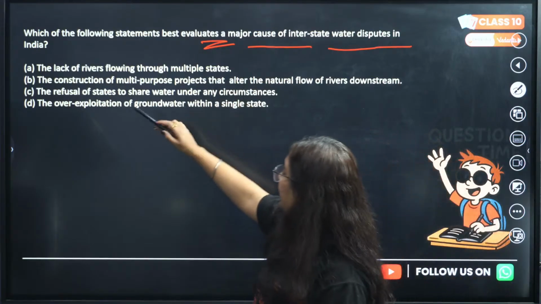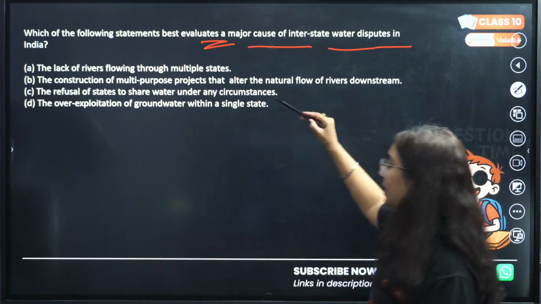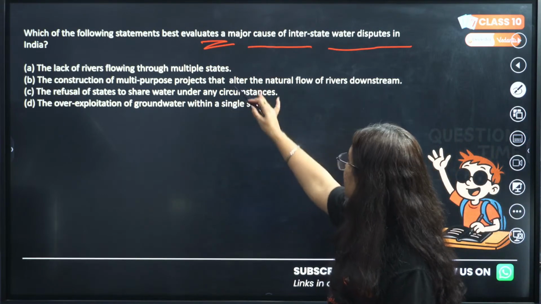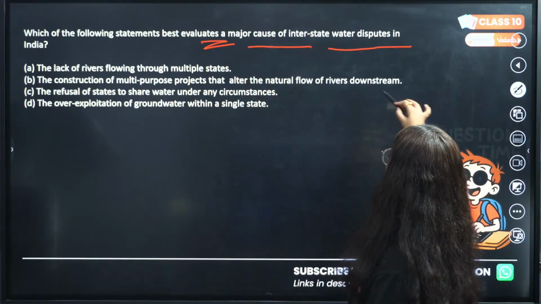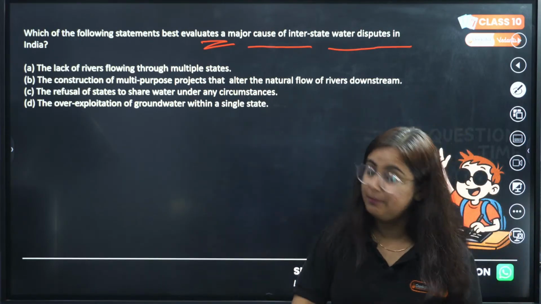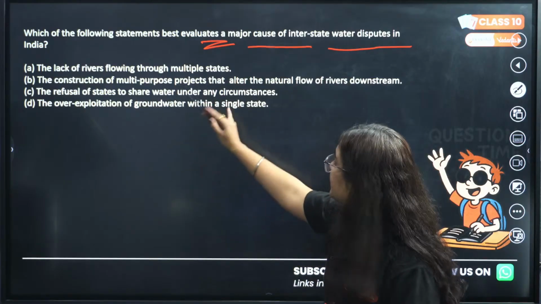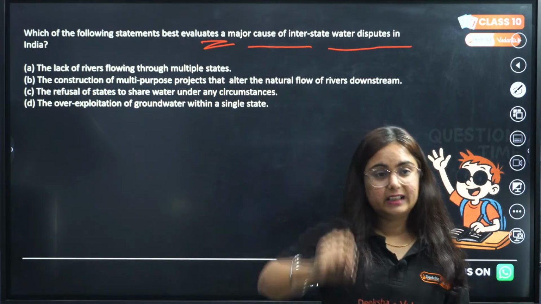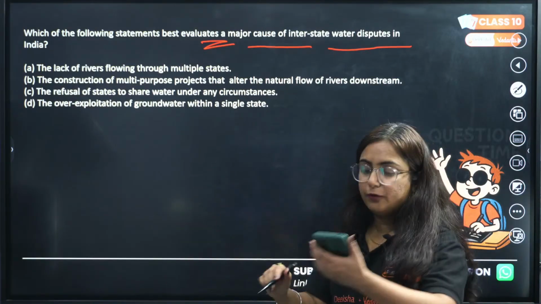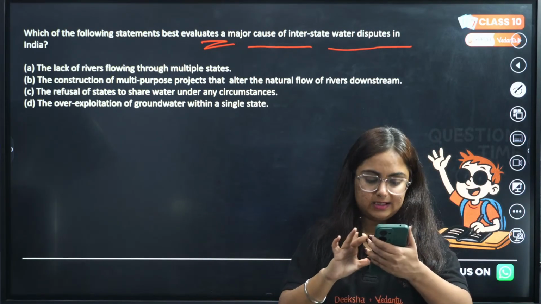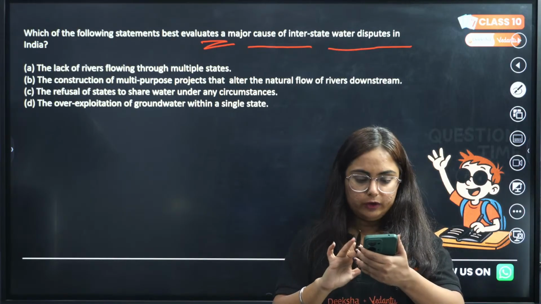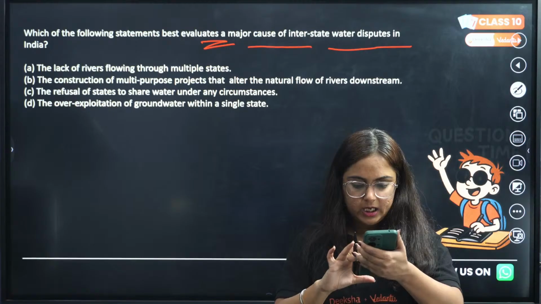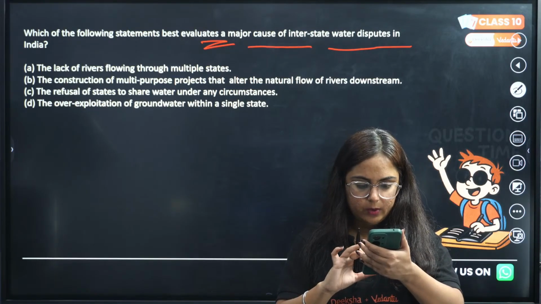Option A, because of the lack of rivers flowing through multiple states. B, the construction of multi-purpose projects that alter the natural flow of river downstream. C, the refusal of states to share water under any circumstances, or D, the overexploitation of groundwater within a single state. What do you think, guys?